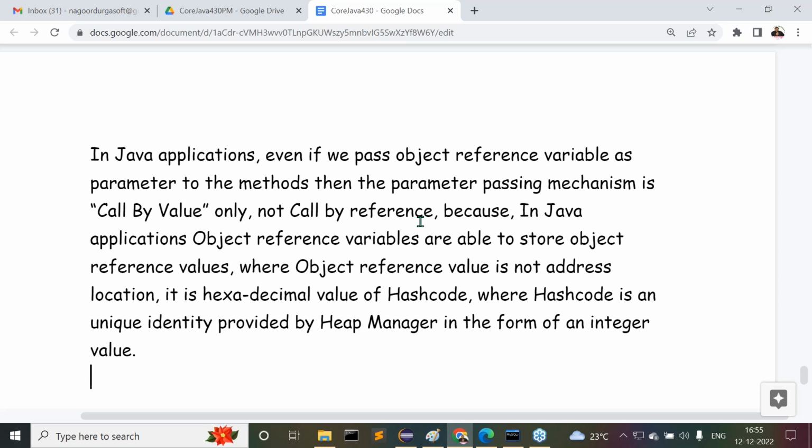So this is exactly the meaning of this total call by value and call by reference content. Right, sir. Good, nice.